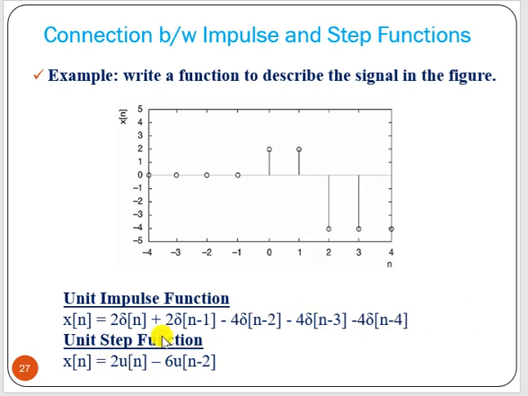Now say we can write it in terms of unit step function. How? This is 2 u of n, 2 value, and we can have 2 u of n. That means this value is 2 for all the values of n.